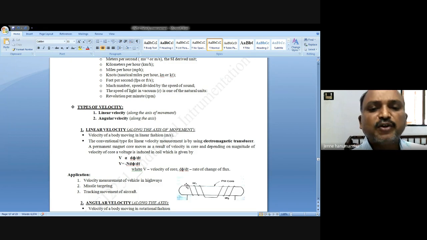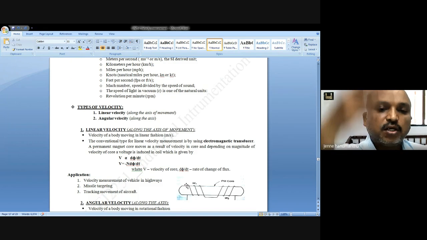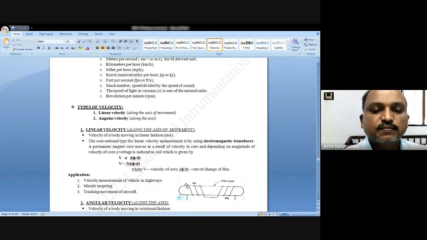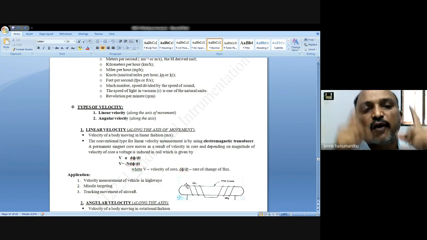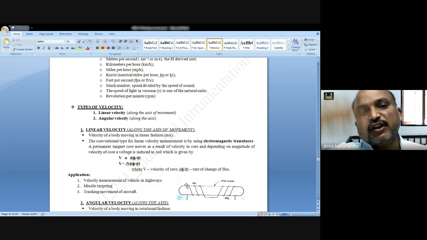It comprises a rod provided within a coil. Here the rod is a magnet.